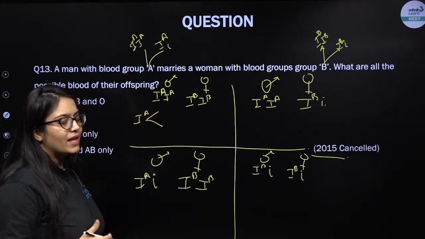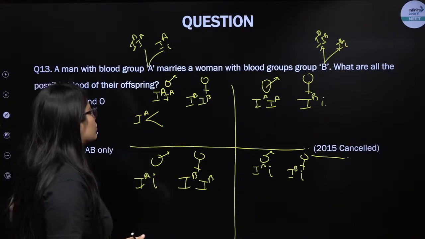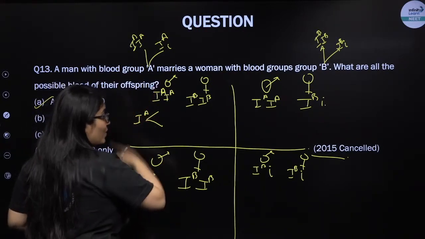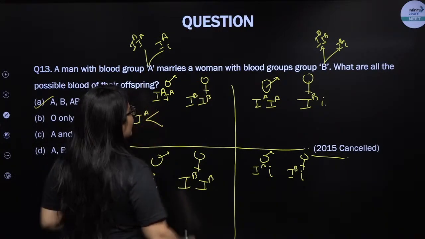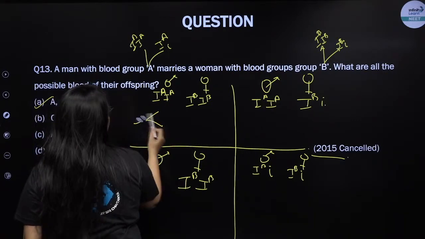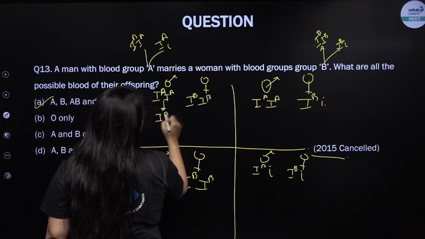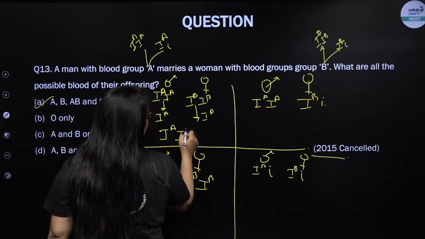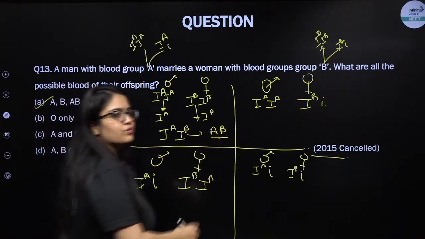I'm going to explain this question with the help of the fork line method, which is very simple and very convenient, right? I'm going to draw only one fork line for the male because both the genes are same. And where is the variation? Even the variation is not there in the female as of now. Both male and female are going to produce only the same type of gametes. So only IA will come from the male and only IB will come from the female. So all the progeny will be IA IB. That means the blood group is going to be AB.